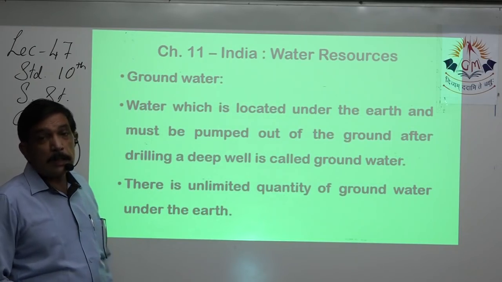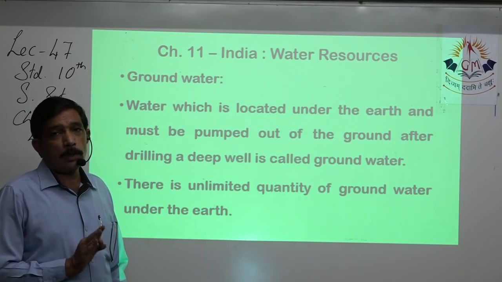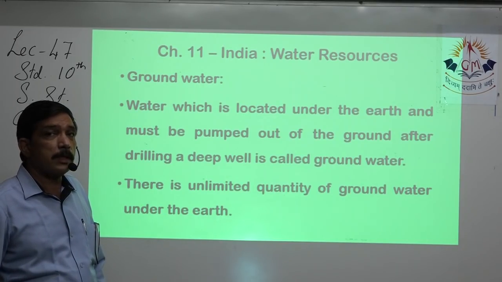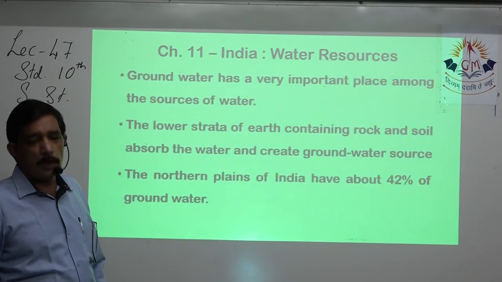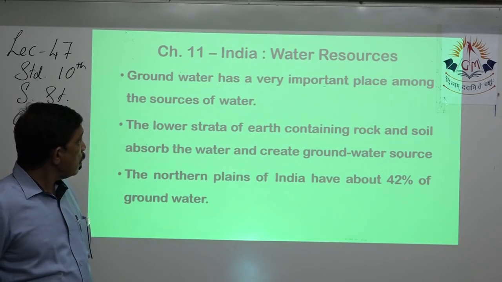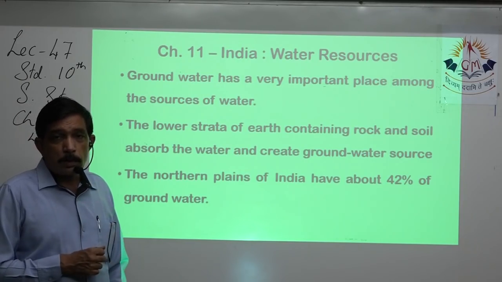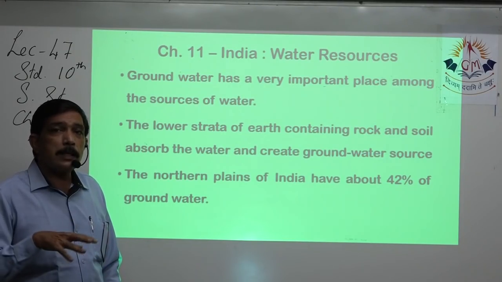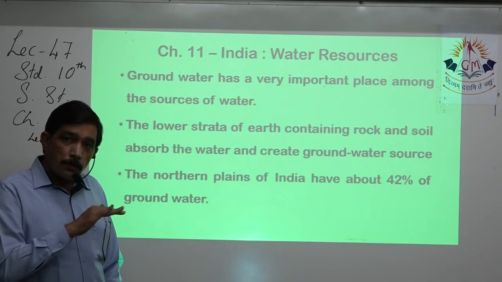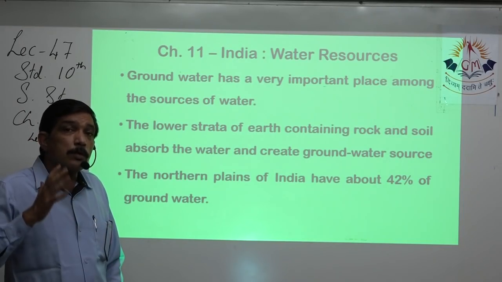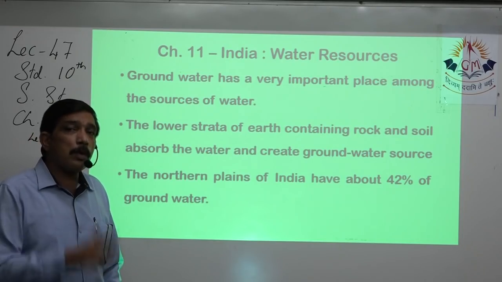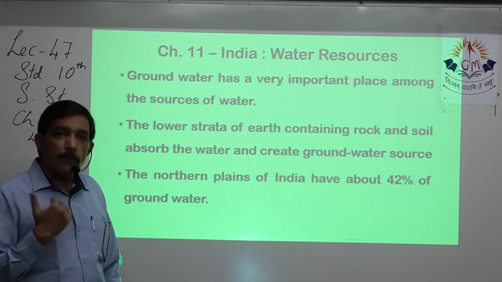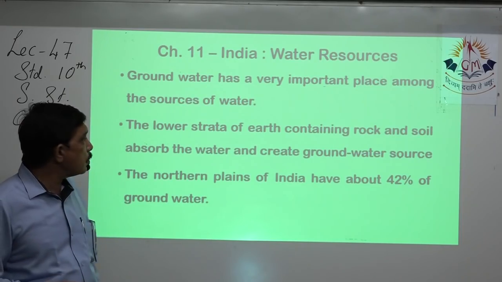Groundwater is an unlimited quantity of water, because we cannot measure the total amount of water that is present under the ground. Among all the sources of water, groundwater has a lot of importance, because if rain doesn't happen, it's okay. If surface water dries up, it's also okay, because we are always assured that groundwater will be there. So groundwater is important for irrigation, drinking, industrial purpose, domestic use, everything.